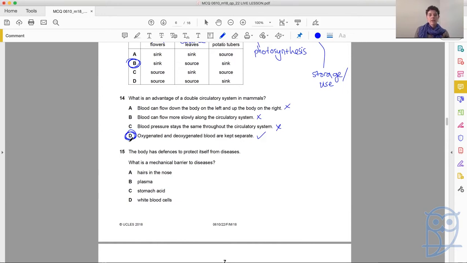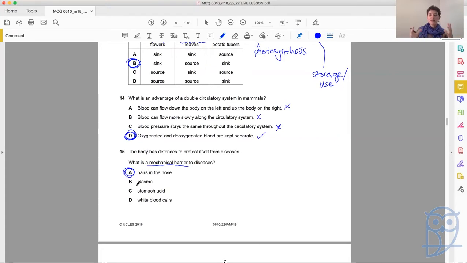15. The body has defenses to protect itself from diseases. What is a mechanical barrier to diseases? Okay, so something that stands in the way of those pathogens. So our choices are hairs in the nose, plasma, stomach acid, and white blood cells. Well, plasma not involved. Stomach acid, well, that's a chemical, it's not a mechanical thing. White blood cells, they are cellular. So, mechanical thing standing there in the way, hairs in the nose.